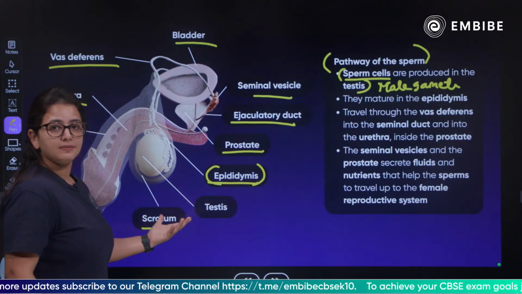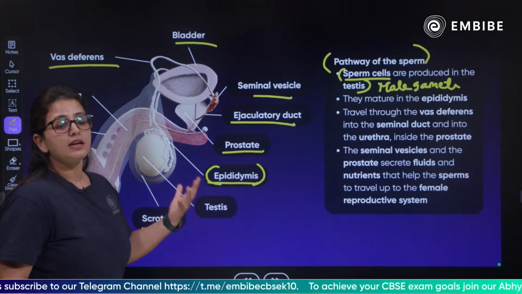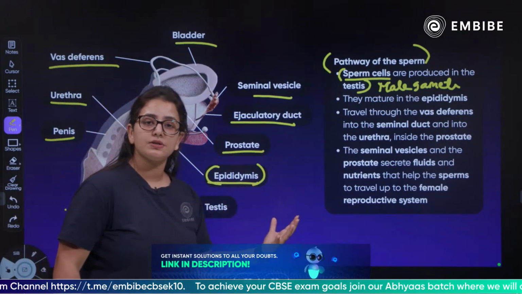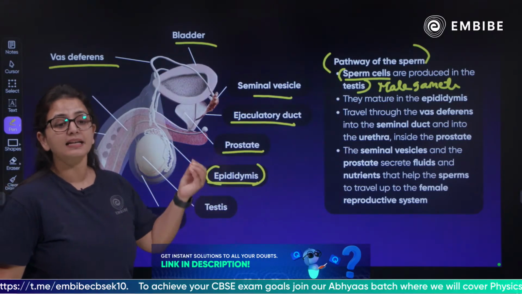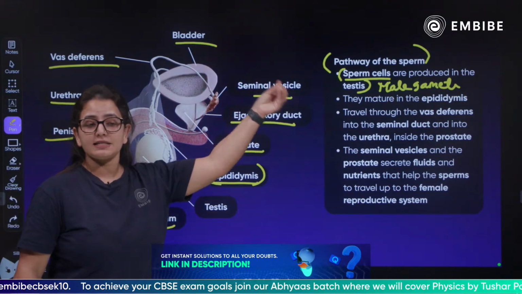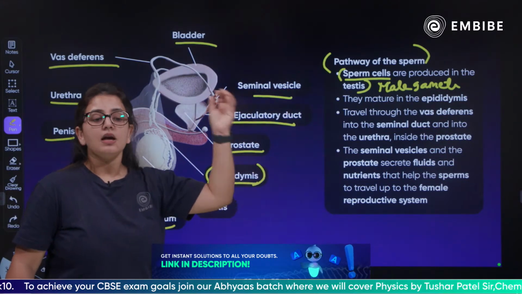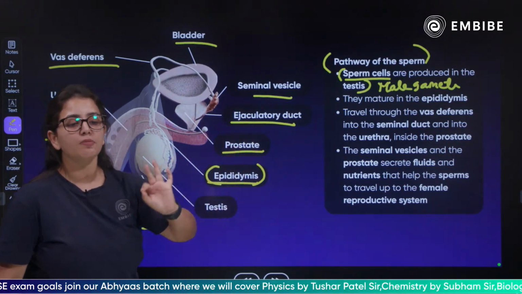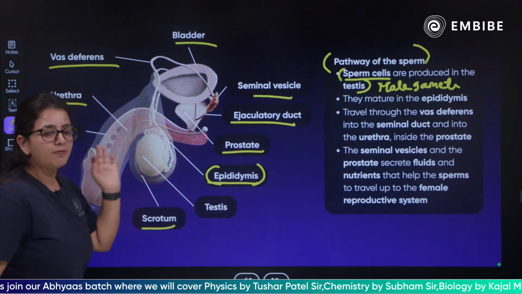The reason the sperm is motile is so that it can travel from the male reproductive system to the female reproductive system and easily reach the egg cell for fertilization. And the reason why sperm is motile is because it has a tail for the movement.